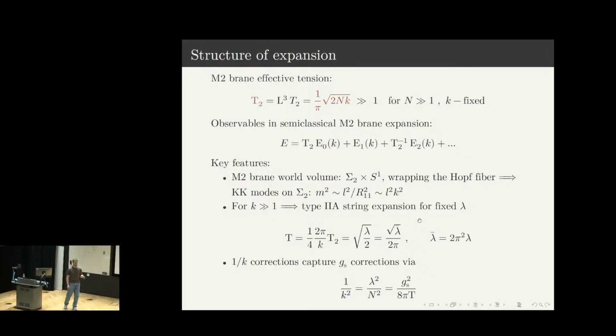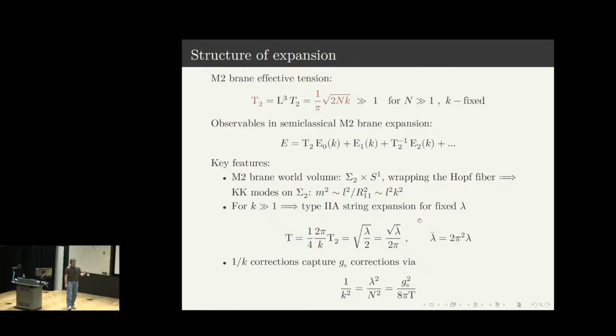The key feature is that we consider M2-branes which wrap the 11-dimensional circle. This means that fluctuations on the surface can be expanded in Fourier modes with respect to this 11-dimensional circle. The topology of the M2-brane would be some two-dimensional worldsheet times a circle. So expansion in Fourier modes effectively introduces a tower of Kaluza-Klein modes on this worldsheet. The masses of these Kaluza-Klein modes are proportional to the Chern-Simons level k, where L is just an integer labeling these Kaluza-Klein modes.